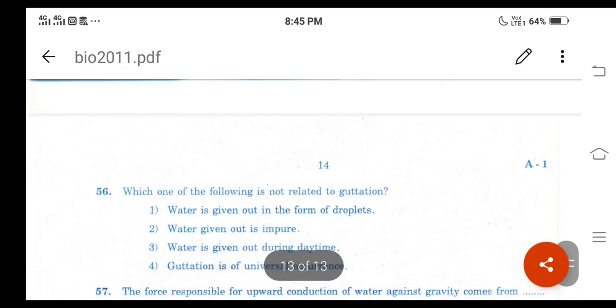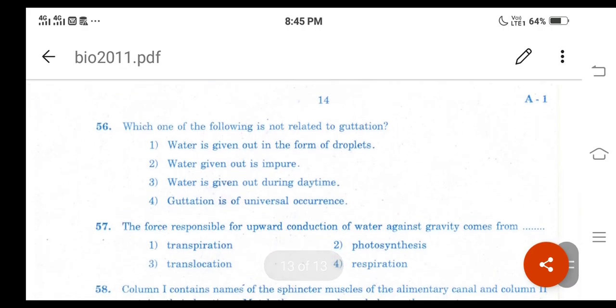Then next, question number 56. Which one of the following is not related to guttation? First option: water is given out in the form of droplets. Second option: water given out is impure. Third option: water is given out during daytime. Fourth option: guttation is of universal occurrence. For question number 56, the fourth one is the correct answer. Guttation is of universal occurrence is not related to guttation.